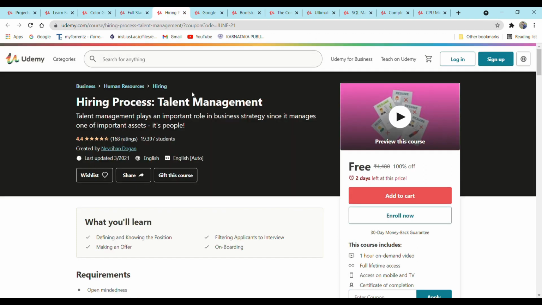The fifth course is Hiring Process Talent Management. In this course you will learn defining and knowing the position, making an offer, filtering applicants to interview, and onboarding. Basically this course is about the hiring process, how you can hire people. The complete process is explained in this course. If you are a student, you can also take much knowledge from this course. You will get to know how the hiring process is done.